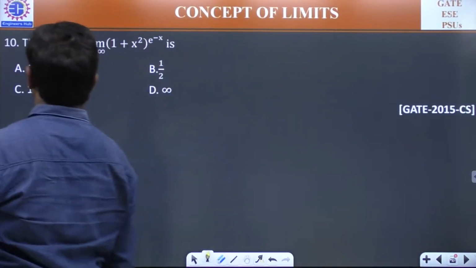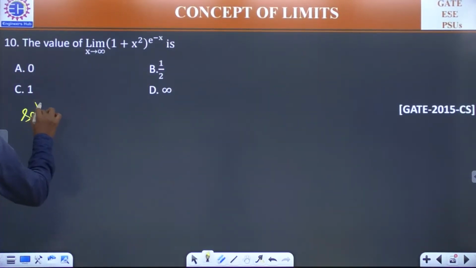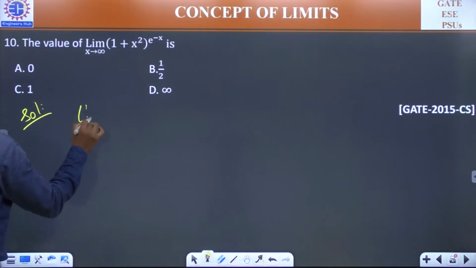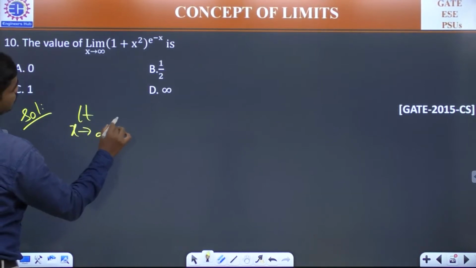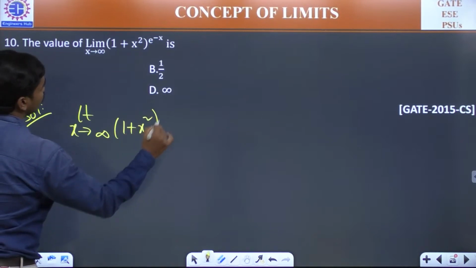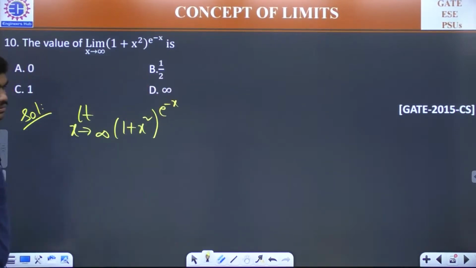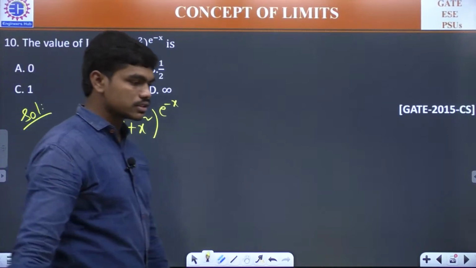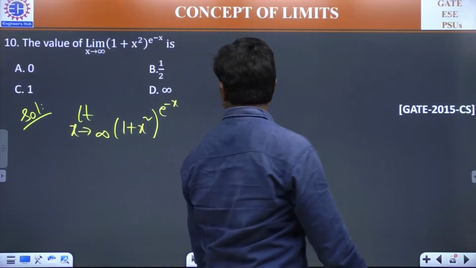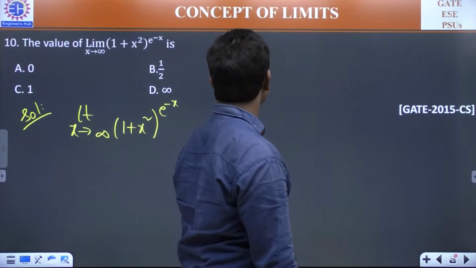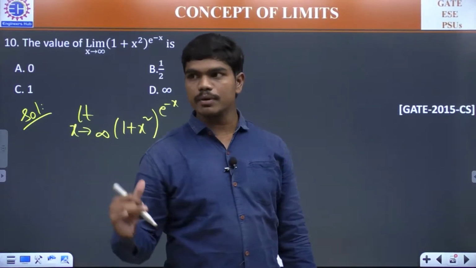This is the question. Try to solve something. Solution. Limit x tends to infinity 1 plus x square whole power e power minus x. Please try to solve this. It's of infinity power 0 form again.